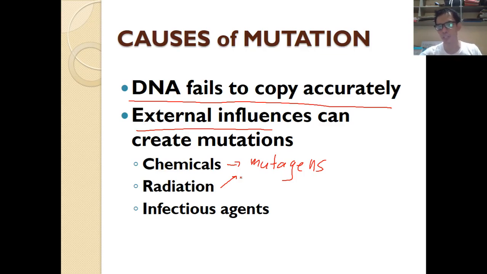Now, in terms of radiation, if you recall one lesson in physics, the electromagnetic spectrum, the part of the spectrum which has a higher frequency, starting from the ultraviolet, the UV rays, down to the gamma rays.